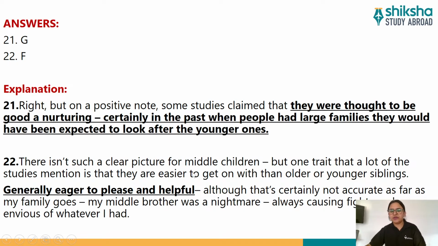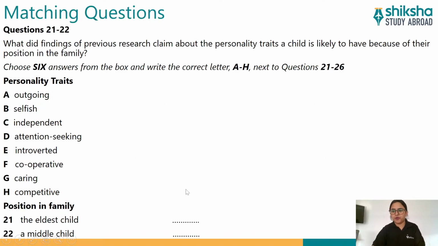So there isn't such a clear picture for middle children, but one trait that a lot of the studies mention is that they are easier to get on with than older or younger siblings. Generally eager to please and helpful, although that's certainly not accurate as far as my family goes. My middle brother was a nightmare, always causing fights and envious of whatever I had. The latter part of the sentence is not very important because our main answer lies in the former part. You can see the bolded line, generally eager to please and helpful. That means the person was cooperative. So again, for middle child, F is the answer, cooperative.